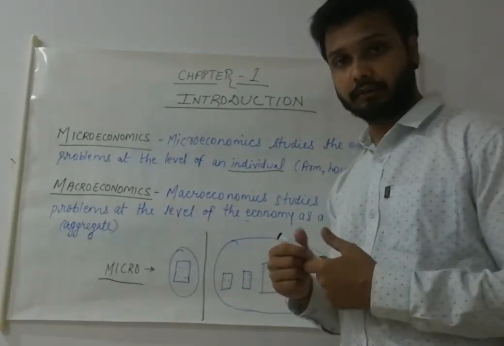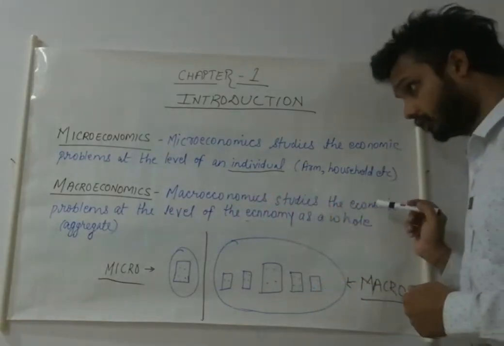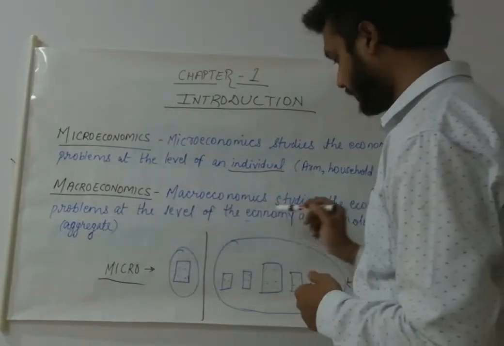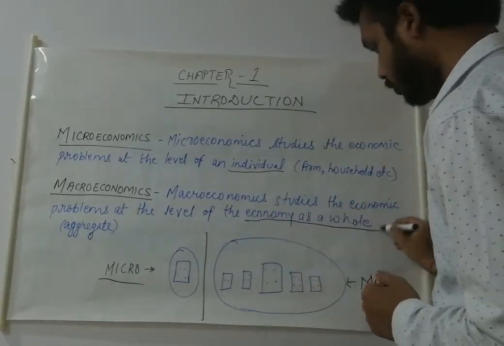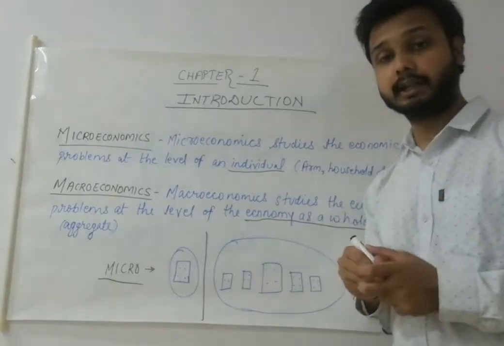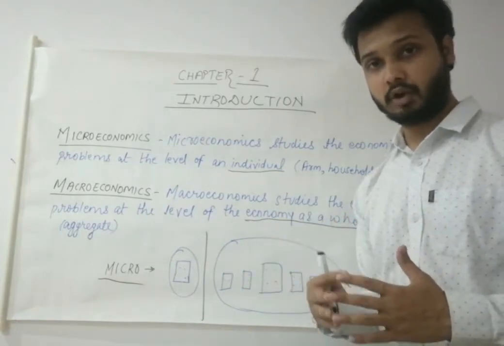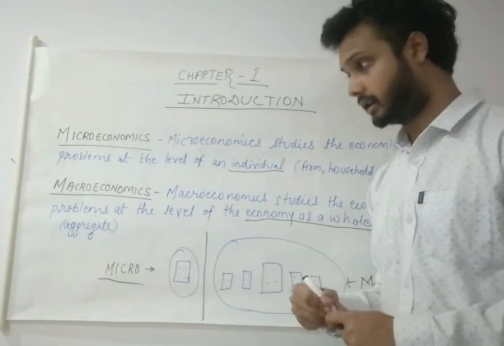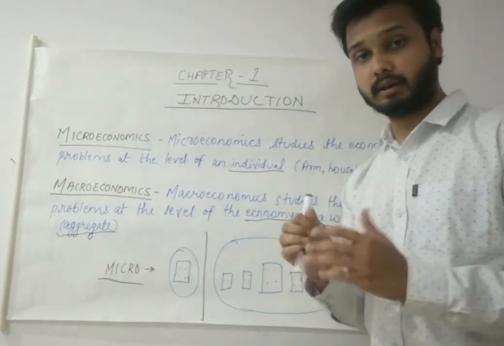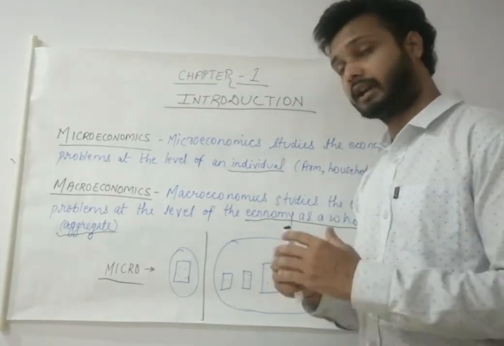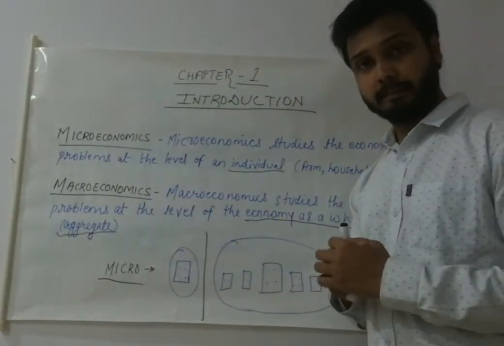The second classification of economics is macroeconomics. Students, macroeconomics studies the economic problems at the level of the economy as a whole. The important term is economy as a whole, which means we are not studying only a single unit or single consumer, but many consumers, taking all the units together. That's why the term aggregate is used in macroeconomics. Aggregate is the sum of all the individual units, and when we study the whole economy, it comes under macroeconomics.